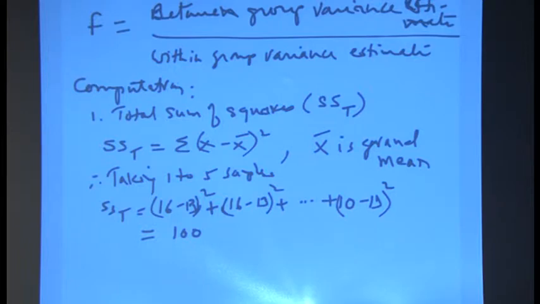So, how will that be? The first item was 16, first student got 16. So, 16 minus the grand mean 13 square, 16 minus again the second one also, 13 is the grand mean square, so on.